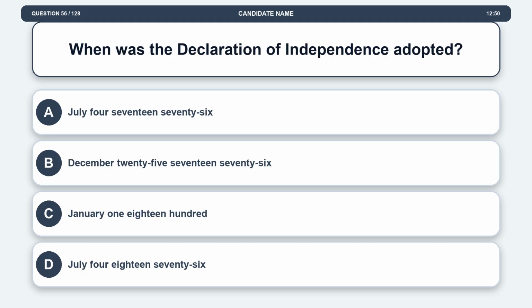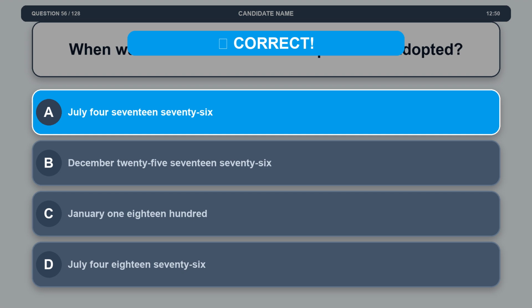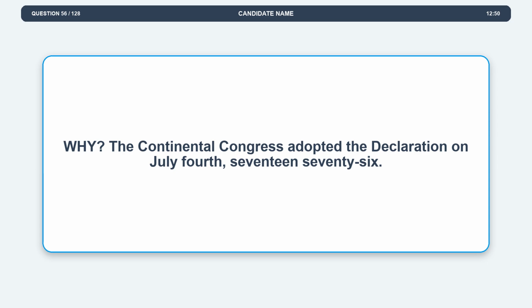Question 56. When was the Declaration of Independence adopted? Option A, July 4, 1776. Option B, December 25, 1776. Option C, January 1, 1800. Option D, July 4, 1876. The correct answer is option A, July 4, 1776. Explanation: the Continental Congress adopted the Declaration on July 4, 1776.